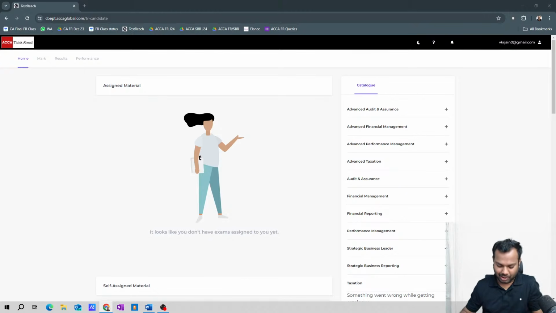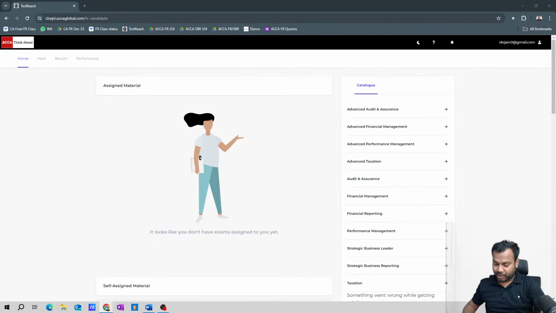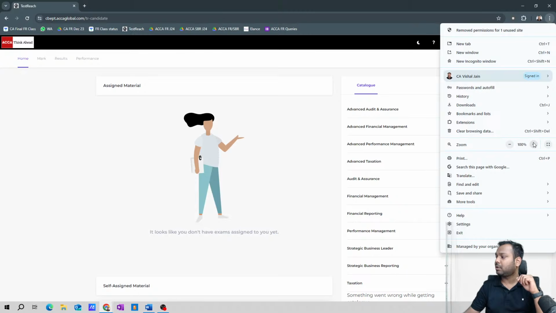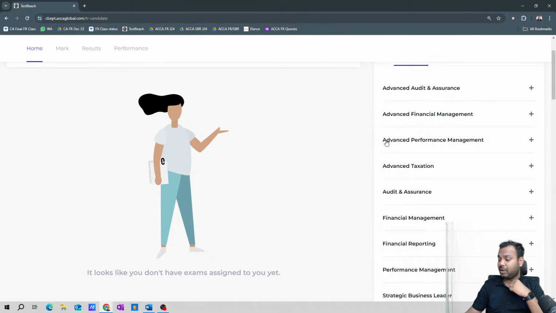Now we will open the ACCA practice platform, which is already open on the screen. Can you see the ACCA practice platform, guys? Tell me. Now, what we have to do? Just a minute. I will increase the font size for you guys. Now, is it clearly visible to all of you?